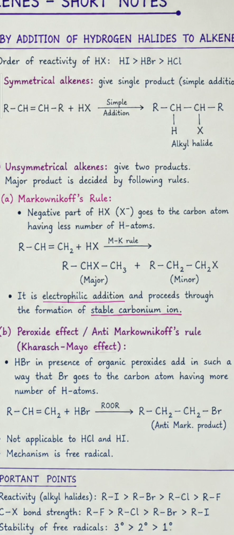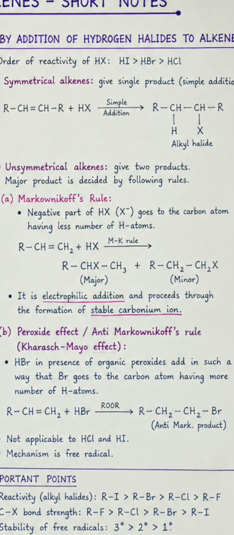By addition of hydrogen halide to alkenes. Order of reactivity of hydrogen halides is HI is greater than HBr is greater than HCl. Symmetric alkenes: hydrogen halides add to symmetric alkenes to form a single product, hence it is called simple addition. When symmetric alkenes are treated with hydrogen halides, it gives alkyl halide.